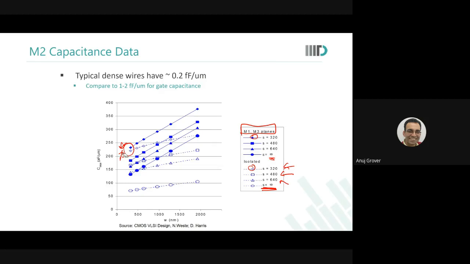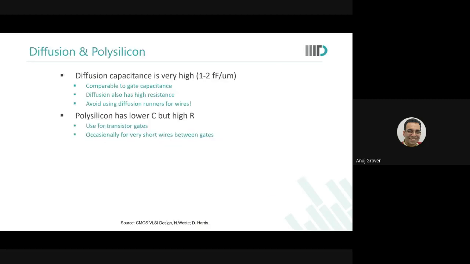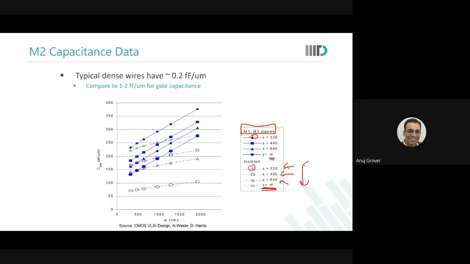In fact, you can do this experiment in the technology that you already have, and you can find this out for yourself. You can plot these curves for yourselves by extracting the netlist, by extracting the various layouts, ensuring that wires are spaced apart and are of different widths. Okay.